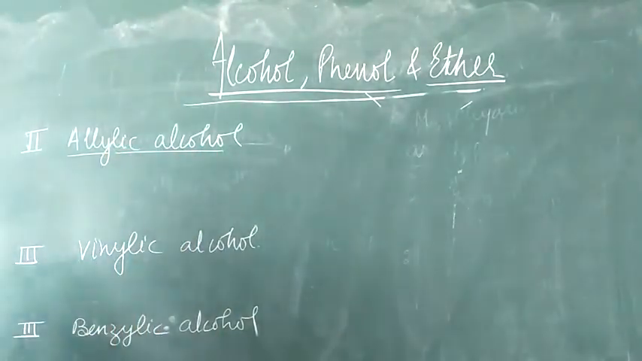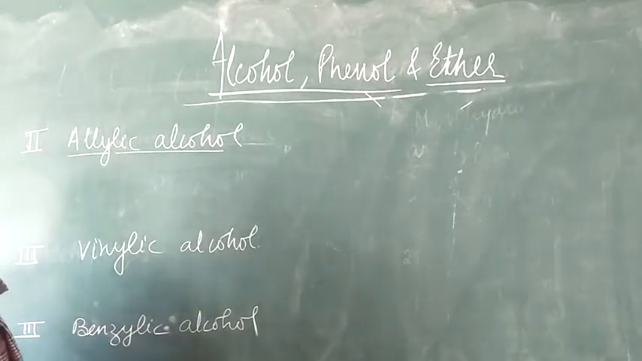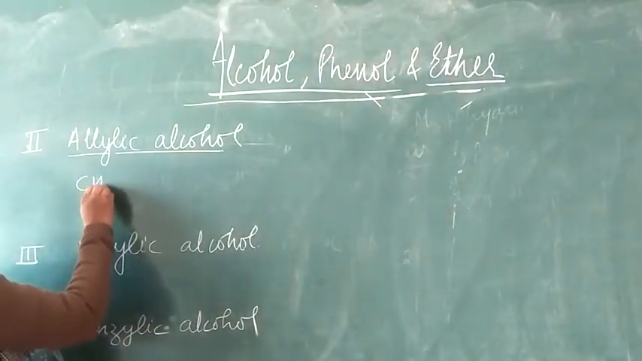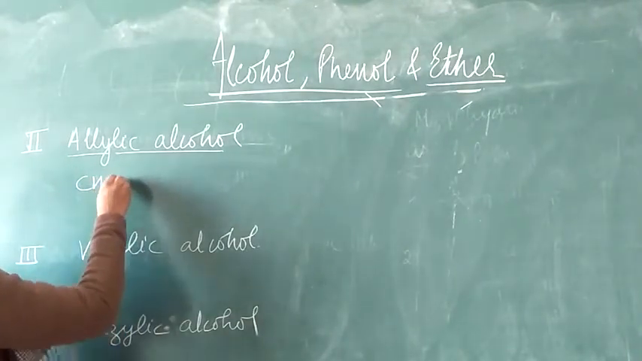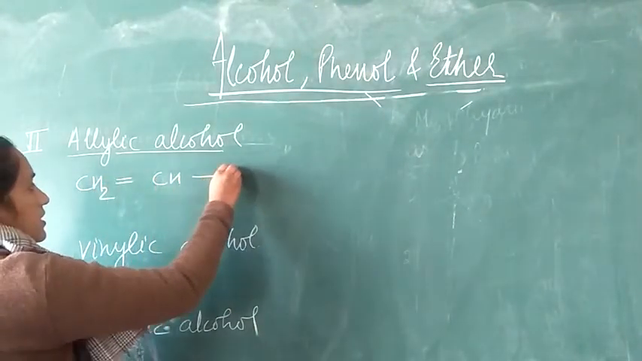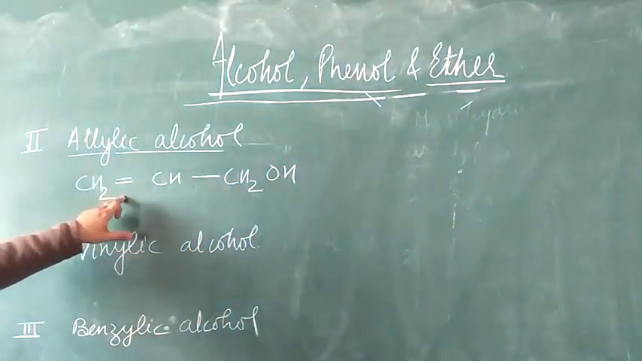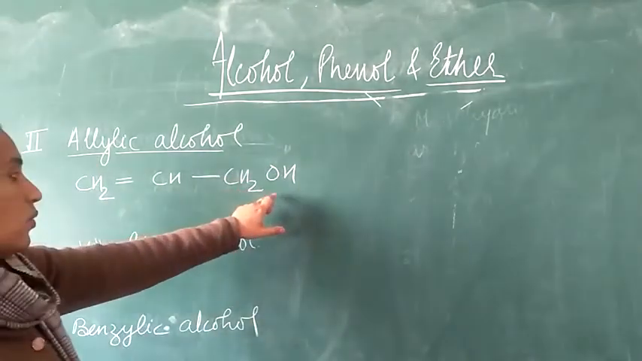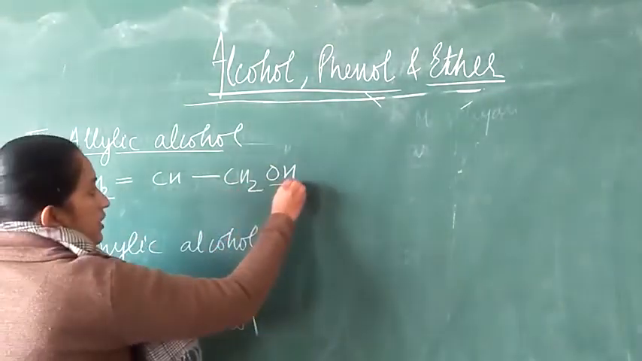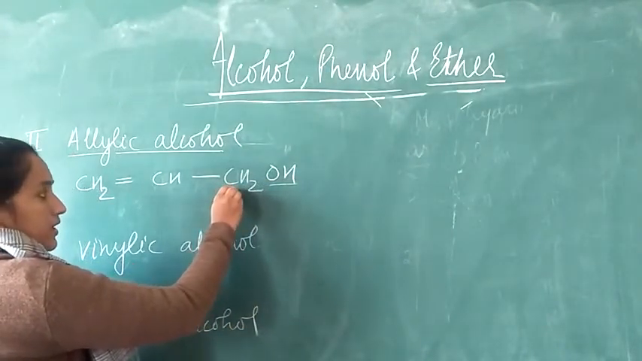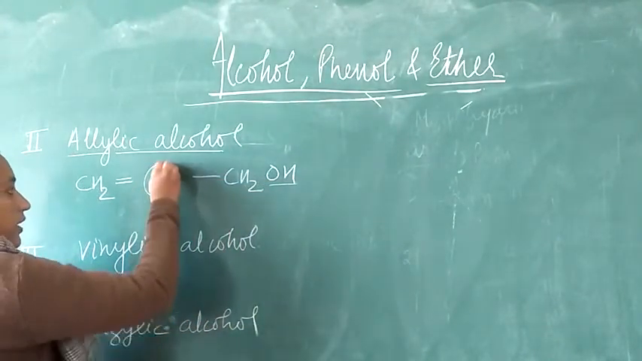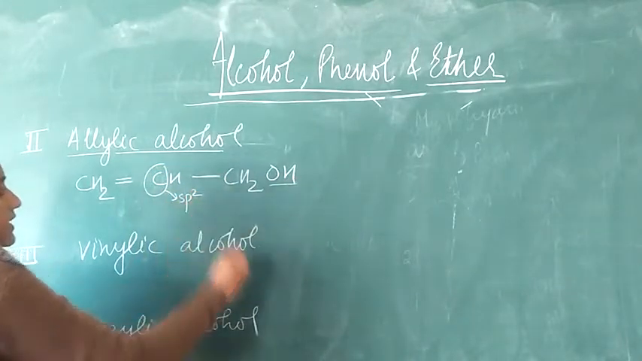Now the allylic alcohol is the alcohol in which the hydroxy group is attached to the carbon atom which is near to, or adjacent to, the sp2 hybridized carbon atom. Now let's see this one. This is CH2 double bond CH CH2 OH. So CH2 double bond CH single bond CH2 OH. Now here, students, the hydroxy group is attached to the carbon atom which is sp3 hybridized, which is next to the sp2 hybridized carbon atom.